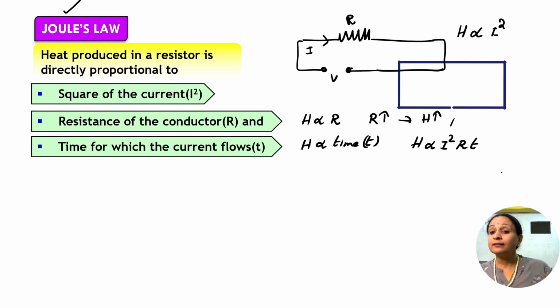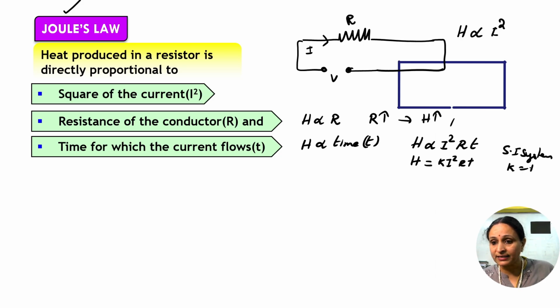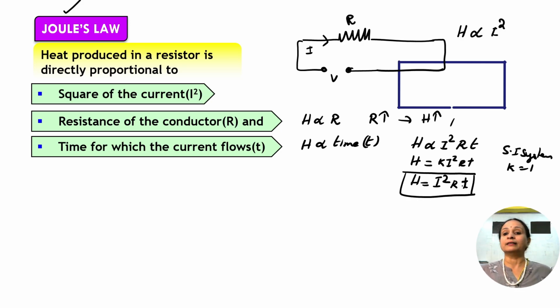Now, in the SI system of units, H is equal to K I square R t. In the SI system, the unit is set in such a way that K is equal to 1. So what is the value of H? H is equal to I square R multiplied by t. This is the main equation for the heat produced in a conductor. Now, we can have many other versions of the same, but this is the experimental result. So if you are given many other results, this is the correct one.